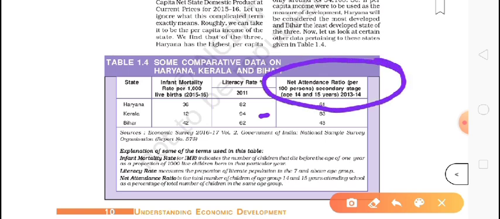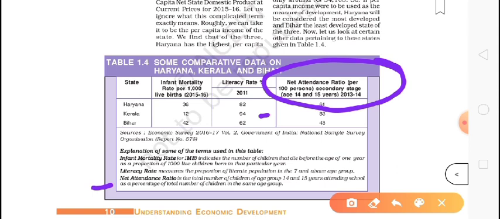Now the attendance ratio. Net attendance ratio is the total number of children of the age group 14 and 15 years attending school as a percentage of the total number of children in the same age group. What they are telling here is that we all know that in India education is compulsory and free for children of 6 to 14 years, which means class 1st to 8th. But after that many children leave school. So they are just asking about students attending school at the age of 13 or 14 years: are they attending school at 15 years also?